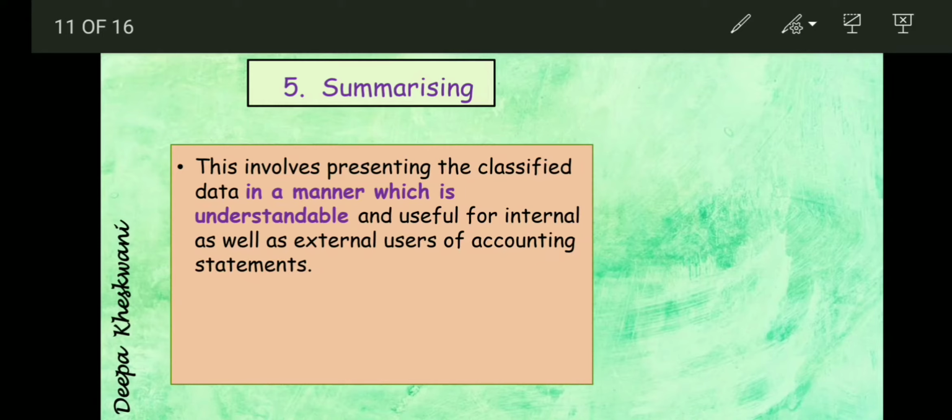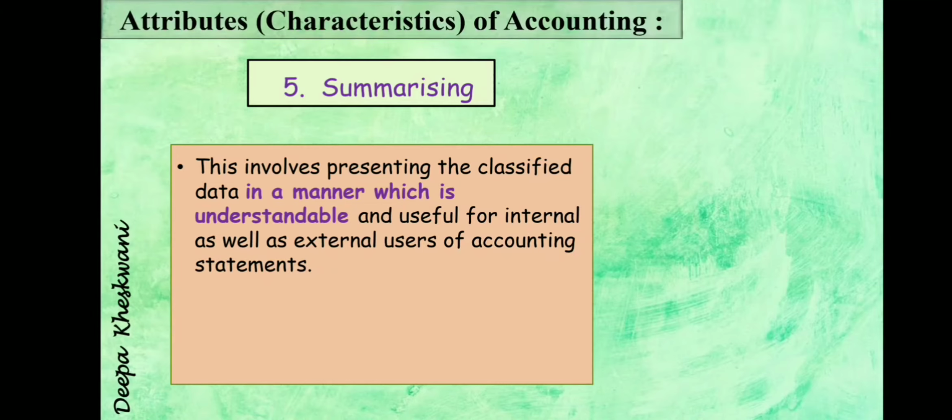So there are a number of users of accounting information. Users is another topic in this chapter, so your concept will gradually become clear. So in summarizing, we have to present the classified data in a significant manner. It must be understandable by others.